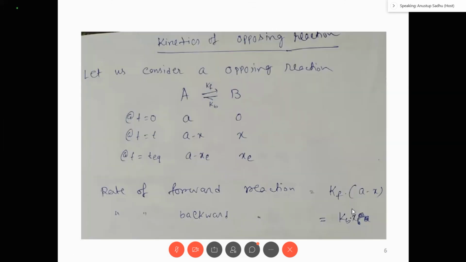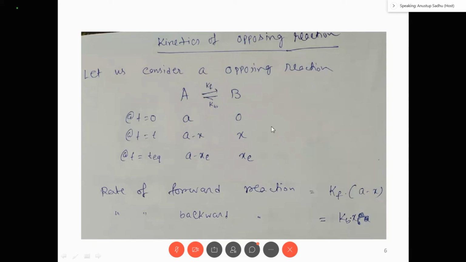Now come to the kinetics of the opposing reaction. See, this is very important because in general, what you take is T equal to 0, T equal to T, you are familiar about this, but here it is somewhat different. So let us consider an opposing reaction A to B. So the rate constant of the forward reaction is Kf, that means K forward, and backward reaction is Kb, that is K backward, right? So at time T equal to 0, the concentration of A is A and concentration of B is 0. Initially, there is no product. At time T equal to T, it is X, it is A minus X, you know about this.